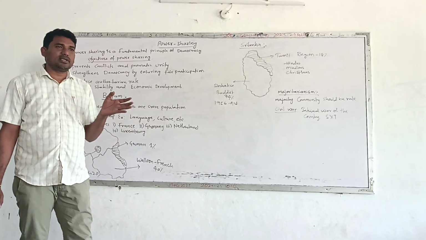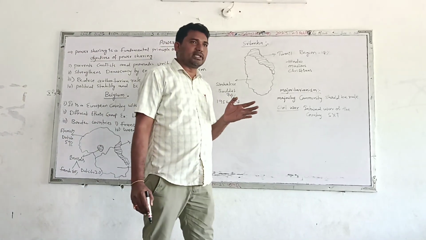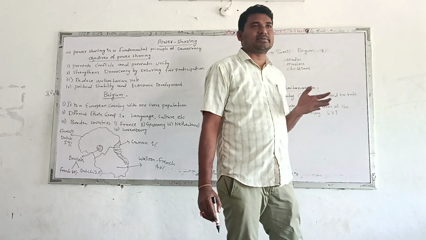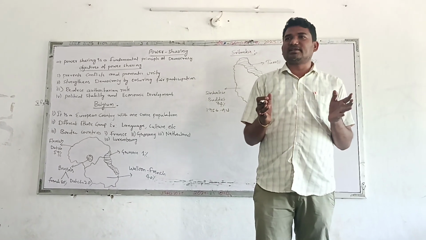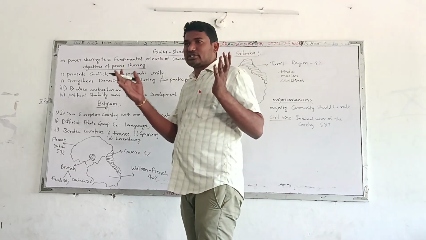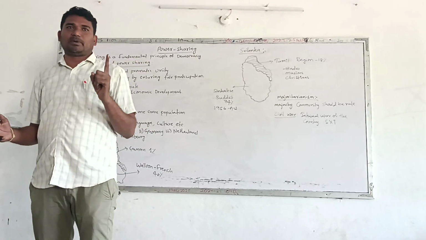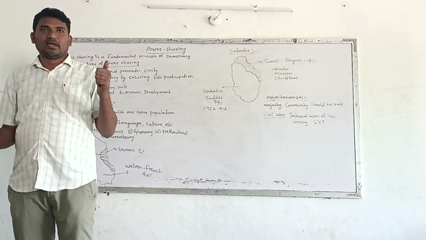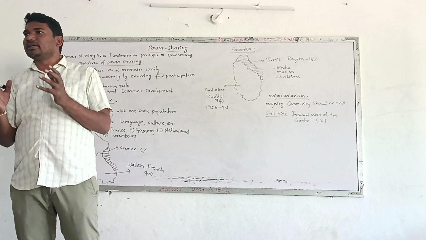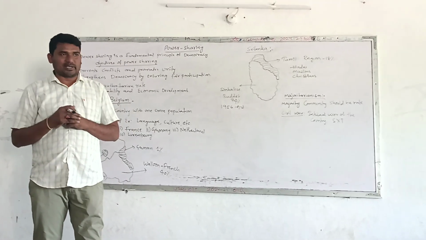You might have seen that in the ancient period, all the countries were ruled by kings, like a monarchy system. In the monarchy system, the power was not shared or distributed to others. The power is under the control of a single person, that is a king. But now, power sharing is one of the most important principles in democratic countries.